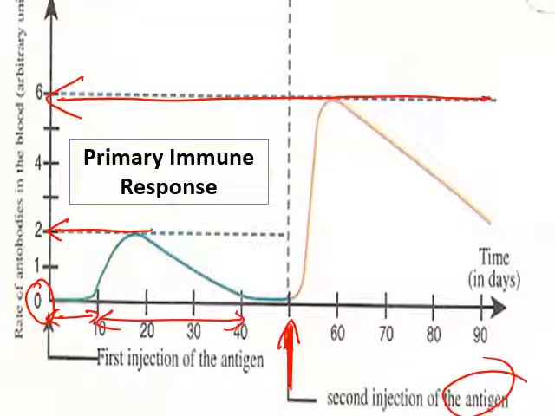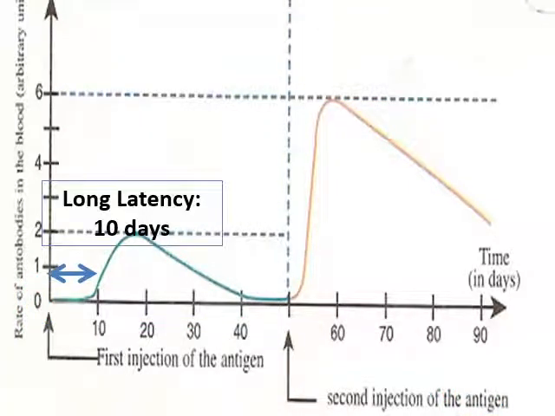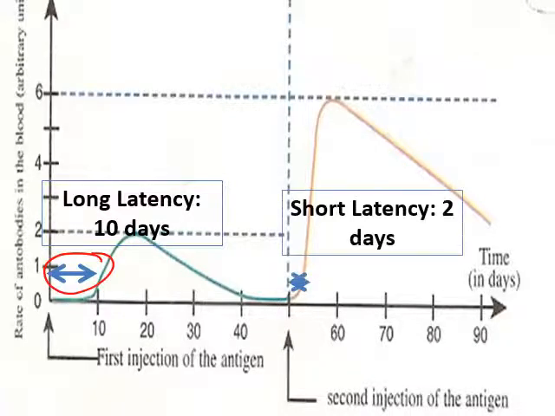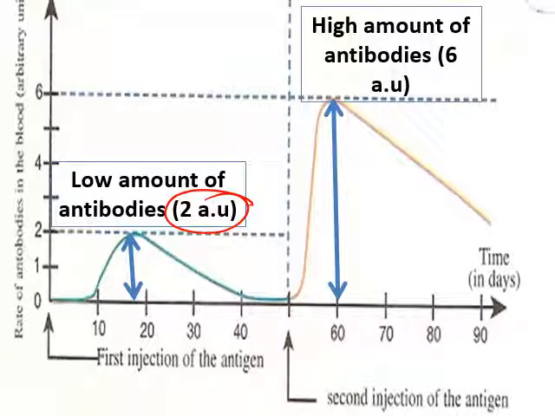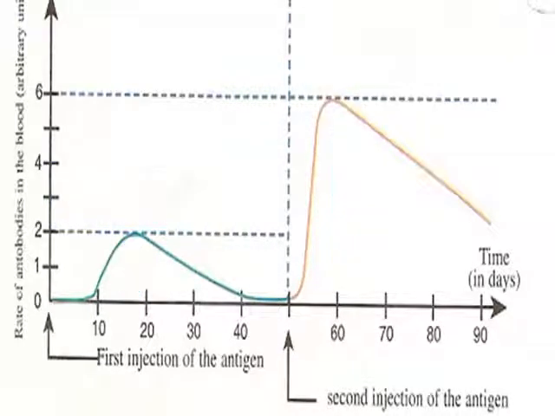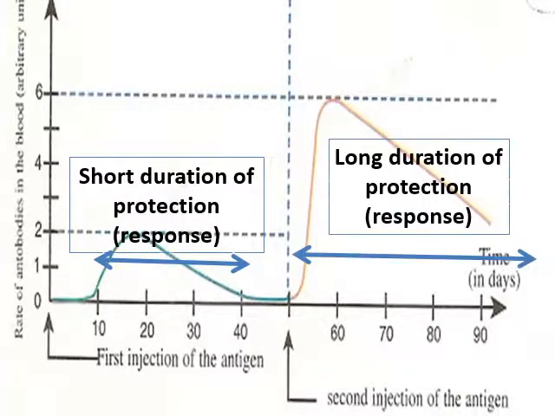If you see here, this is the primary, and this one represents the secondary immune response. This one has a long latency period, about 10 days, while here is a short latency period, about 2 or 3 days maybe. We have a low amount of antibodies, 2 AU, while here we have a high amount of antibodies, about 6 AU. And also there is a short duration of protection, about 30 days approximately, while here is a long duration of protection or response, about 40 days approximately.